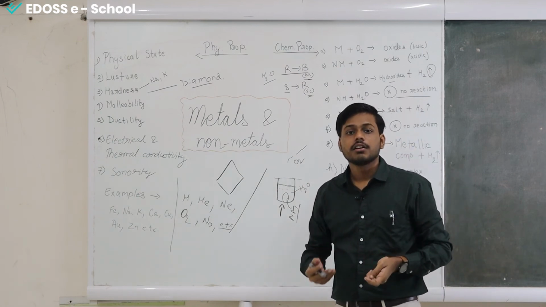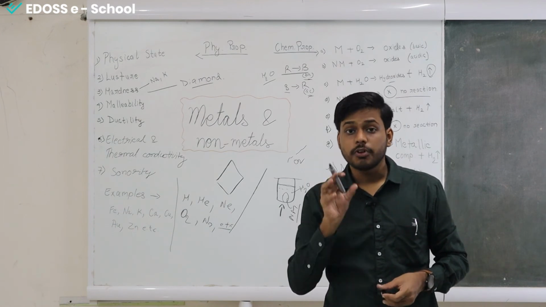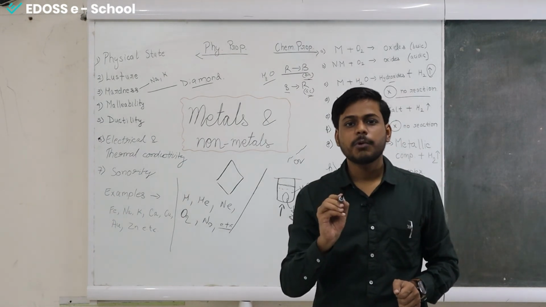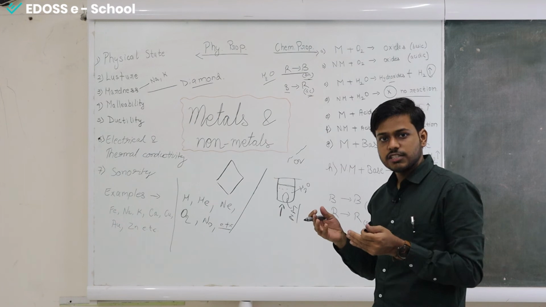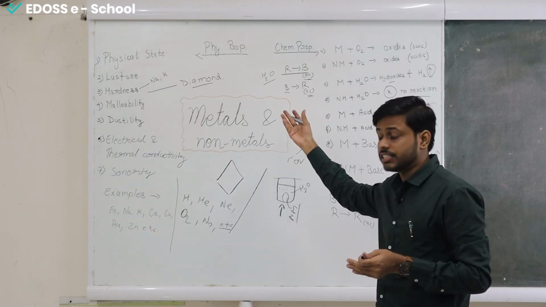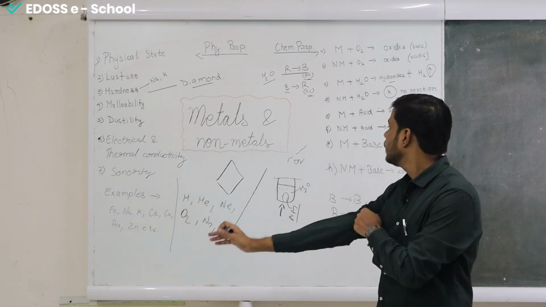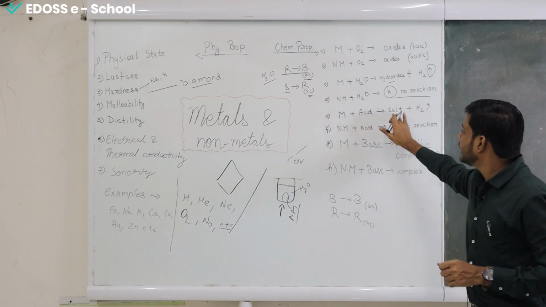Some non-metals can be explosive. So to prevent that from happening, we place non-metals inside water. One such example of a non-metal that is very active is phosphorus. To avoid the explosion that will happen if it is in contact with air or oxygen, we place phosphorus inside the water.